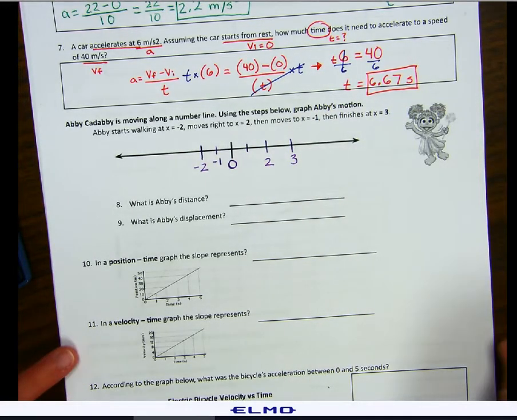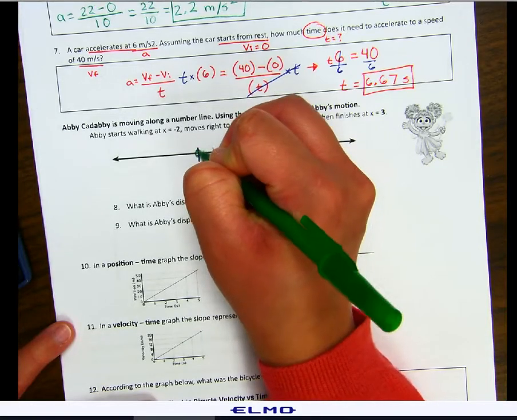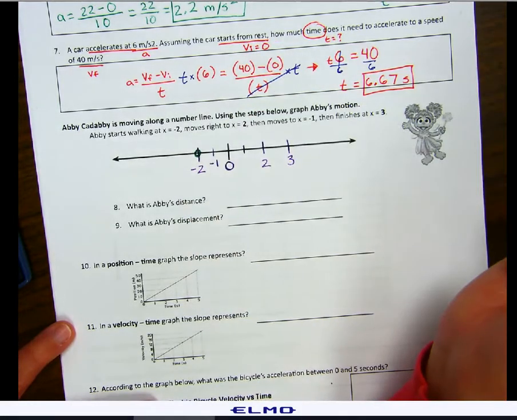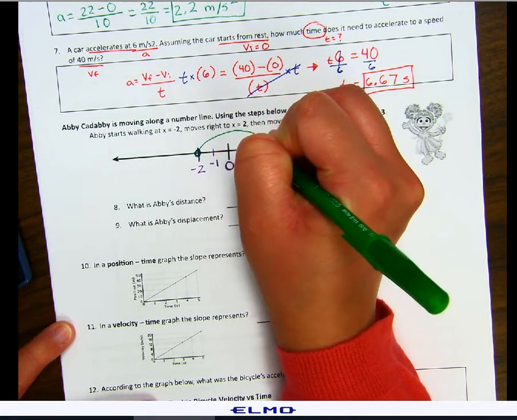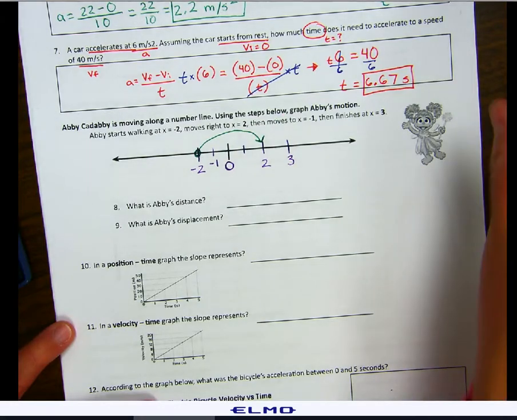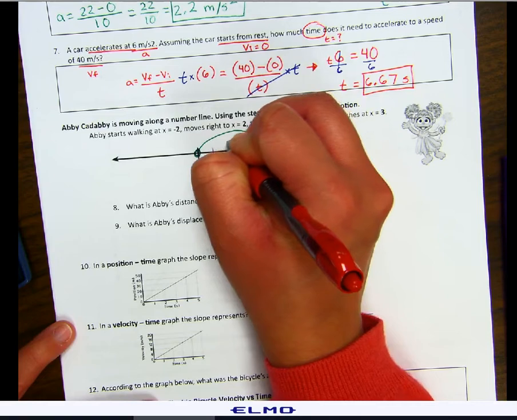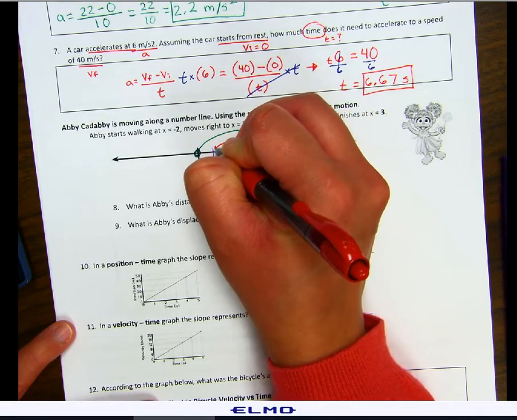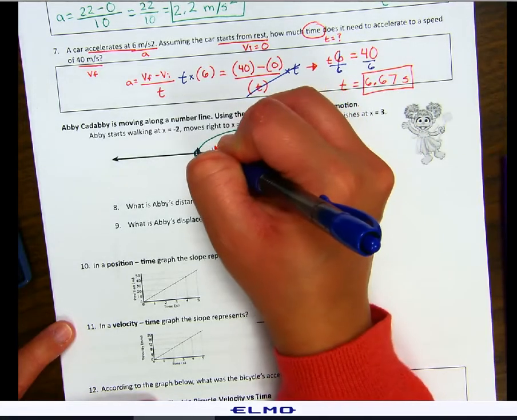So let's graph what that looks like. Abby starts at -2, then moves to the right at x equals +2. Then Abby moves to x equals -1. Then Abby finishes at x equals 3.